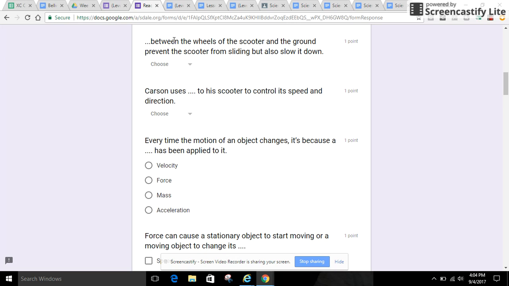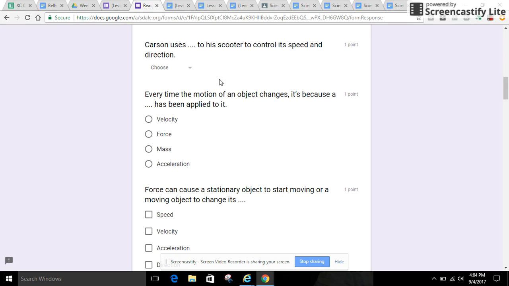Next question. Between the wheels of the scooter and the ground, prevent the scooter from sliding, but also slowing it down. Gravity, friction, applied force. Next question. Carson uses to his scooter to control its speed and direction. Gravity, friction, applied force.